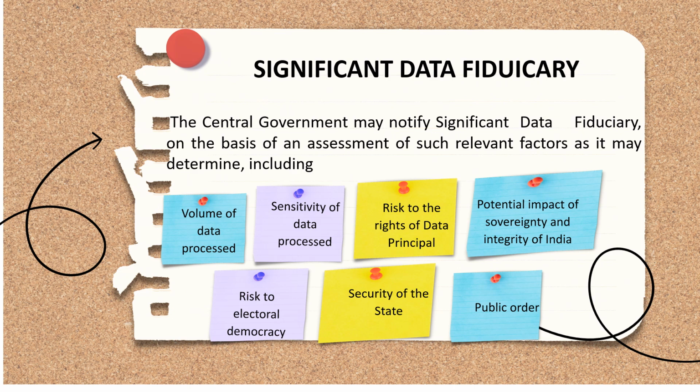So the central government may declare Buy and Enjoy as a significant data fiduciary. Now suppose proper security measures are not in place and this personal data which Buy and Enjoy has collected gets leaked, then definitely it is a risk to the rights of the data principal, because someone may misuse that data.